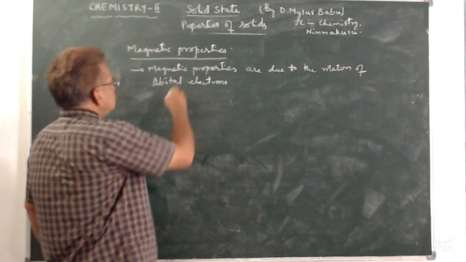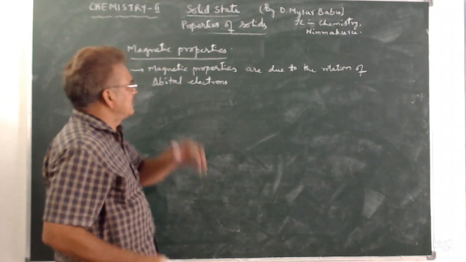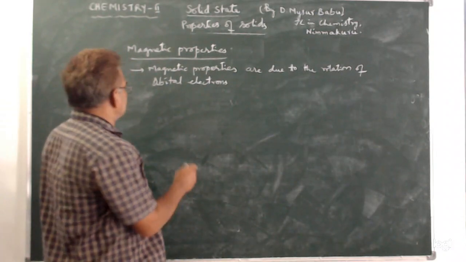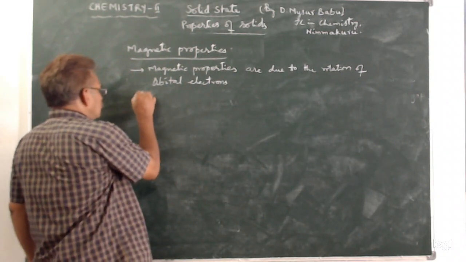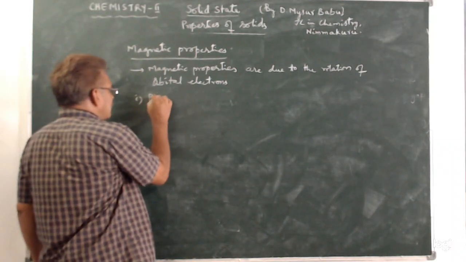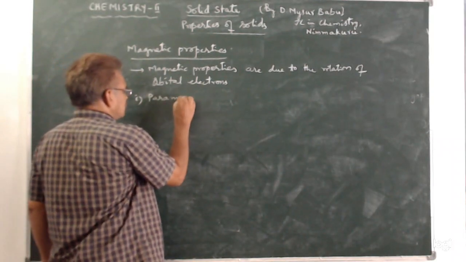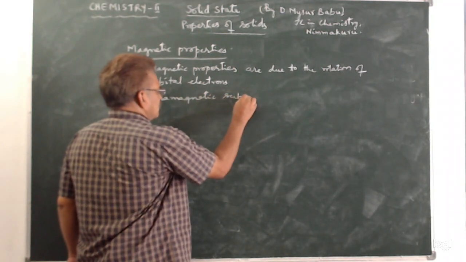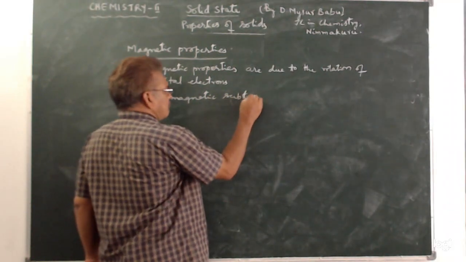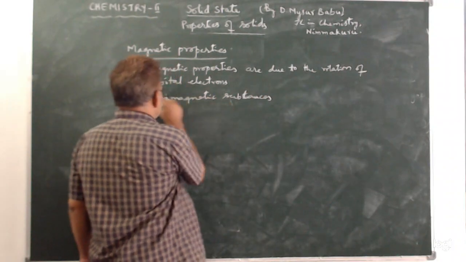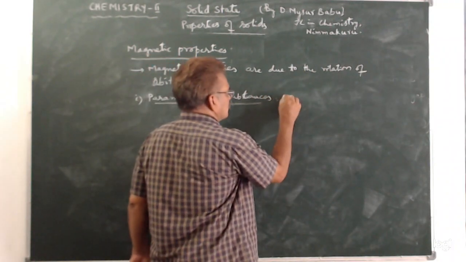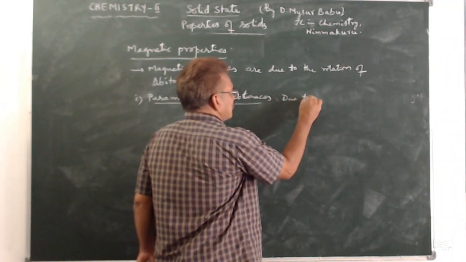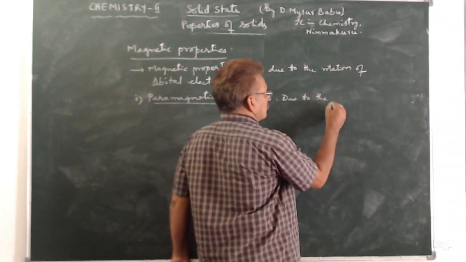Next, these magnetic properties are of different types. The first one is paramagnetic substances. The paramagnetic property is due to the presence of unpaired electrons.